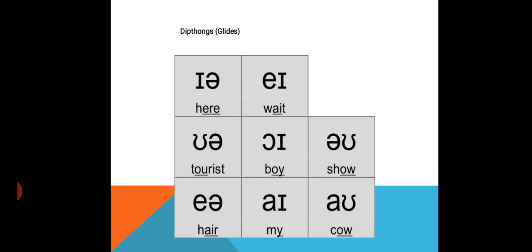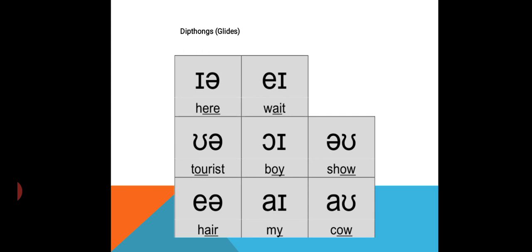The gate. Okay, now we have the oo-uh sound. What is that? A tourist. Poor. Yes, mover, like that. This is the oo-uh sound. And then we have the oi sound, as in the word boy. Generally, we pronounce this word as boy, but it is not boy, it is boy.